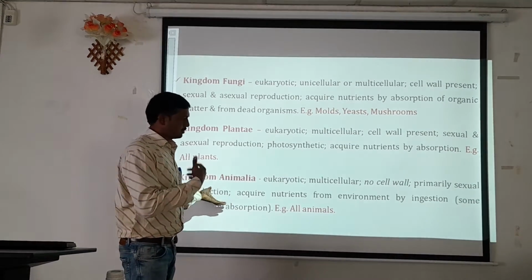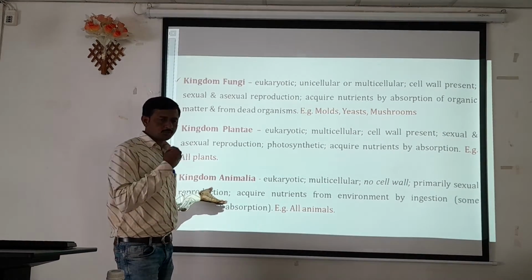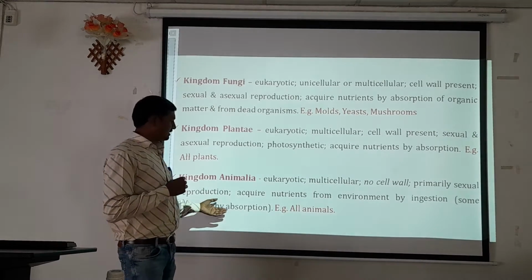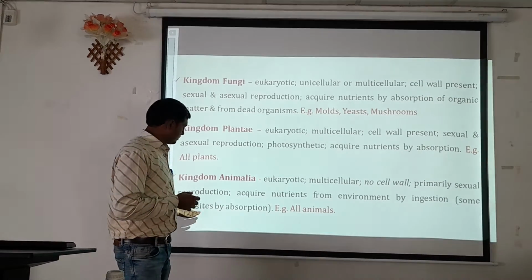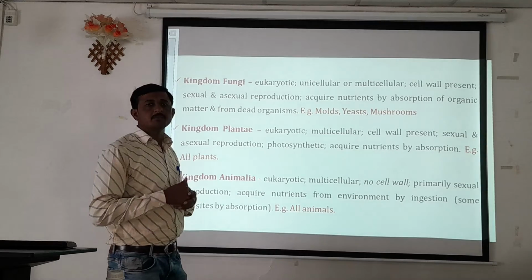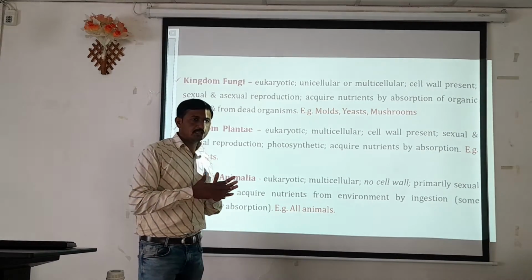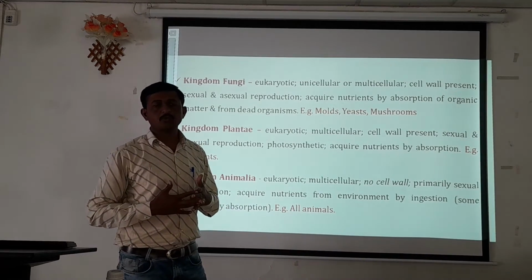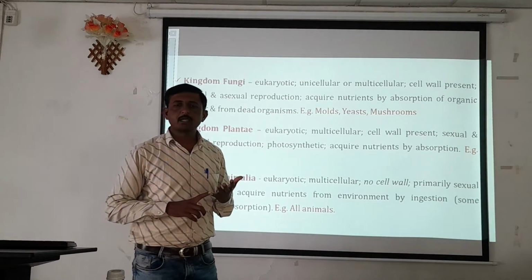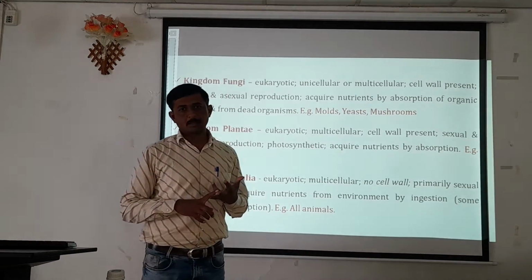Some parasites absorb nutrients by means of absorption. An example is all animals.